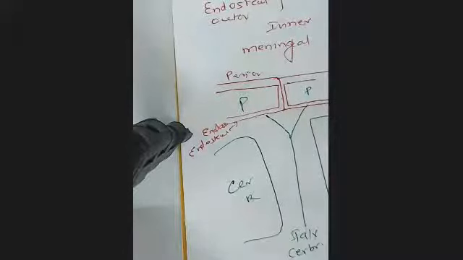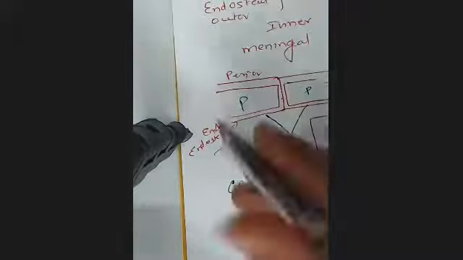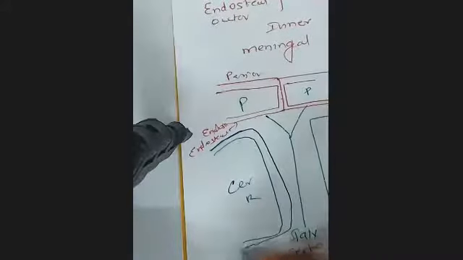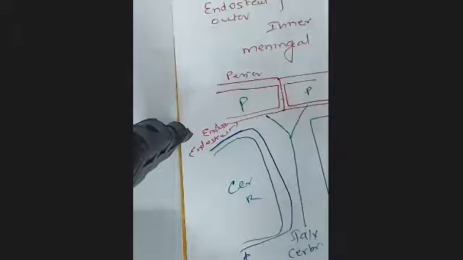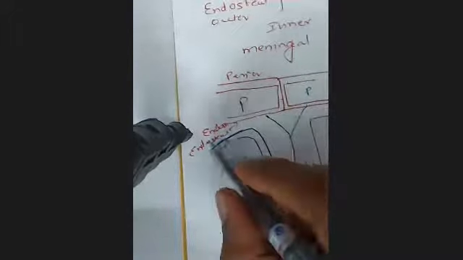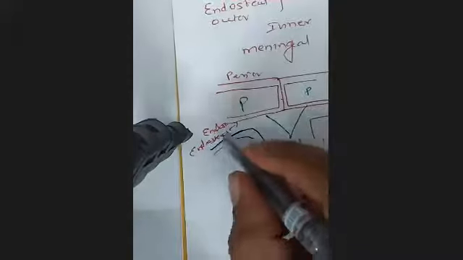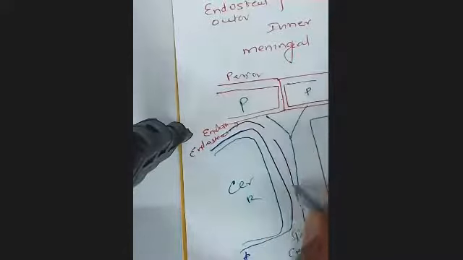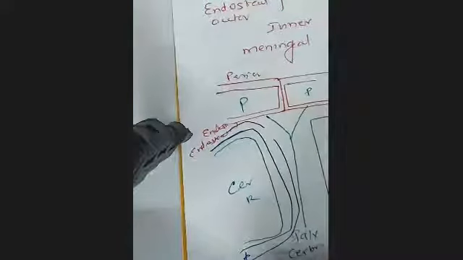The cerebral hemisphere is covered by pia mater, and then the pia is covered by arachnoid mater.